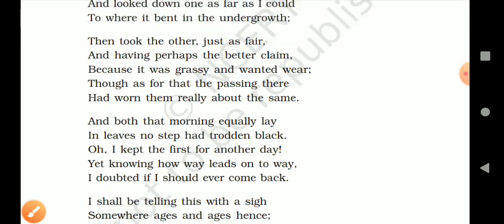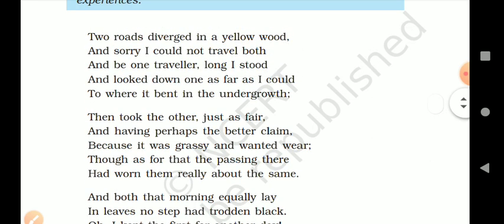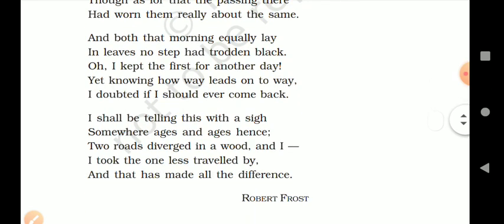After he walked on the path for some distance, he realized that both the paths had been the same way. Both the paths were similar. Even in our life also, we take any path or option, but all of them have the same benefits, disadvantages, problems, challenges, and we must face them. We think that we are choosing a better option, but it is not that way. We always face difficulties in life in future. The same is the poet facing when he took the other path.